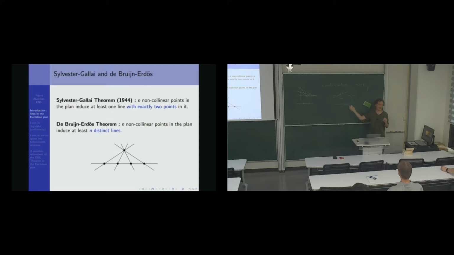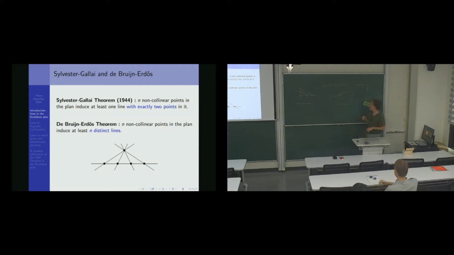Either they are all in a line. Okay, first case is they are not all in a line. Then by induction, they define at least n-1 distinct lines. And when I add this guy here, I add also this line. Because when I delete this point, I lose this line, because there were no more 2 points to define it. So when I add it back, I win a line, so I have my n lines.